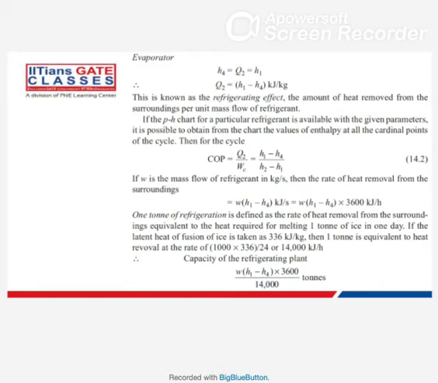No, it is not like how fast you are bringing. Tons of refrigeration means how much heat you will have to extract from that particular surrounding.